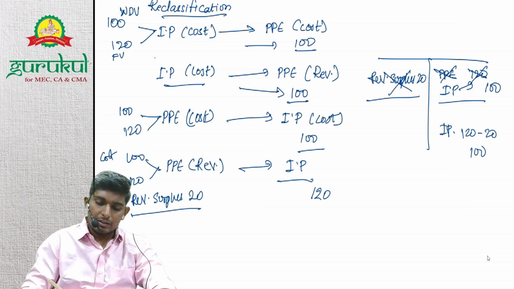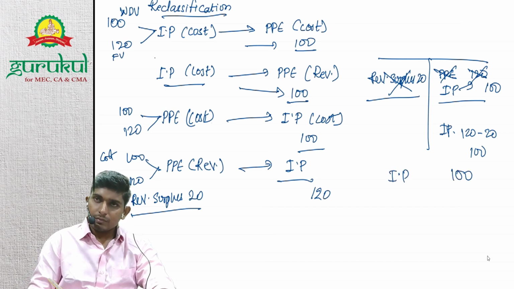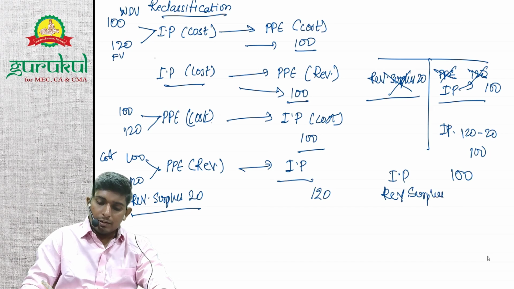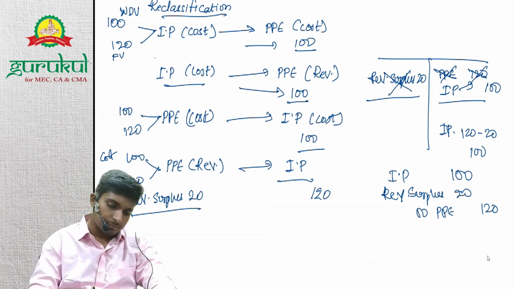Understood? So what will be the entry? Investment property debit 100, right? Revaluation surplus, which is a credit balance, will be closed by debiting it. Revaluation surplus debit 20 to PPE, which is 120. Got it? Clear? Okay.